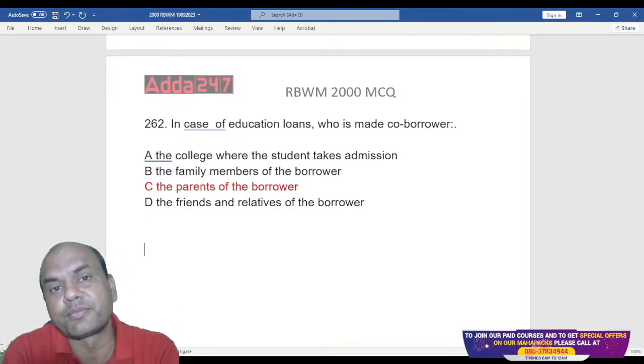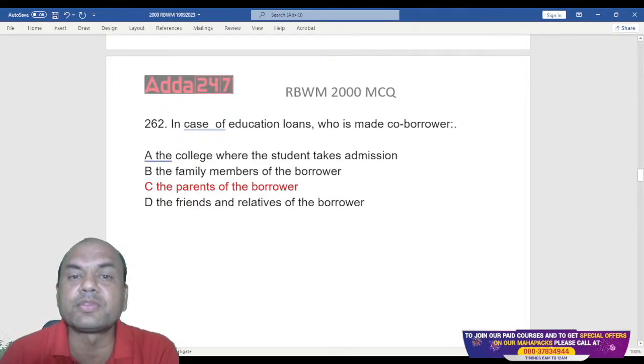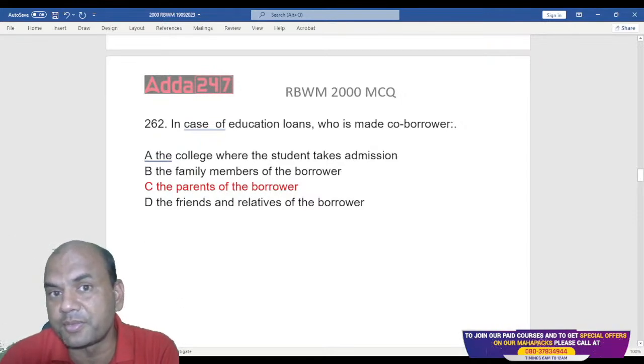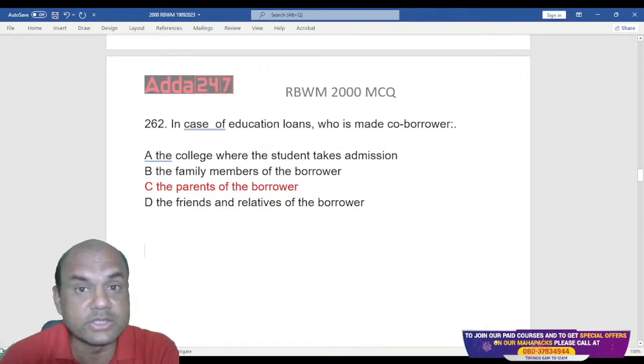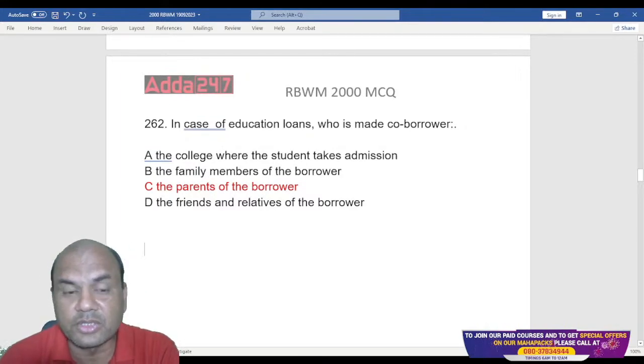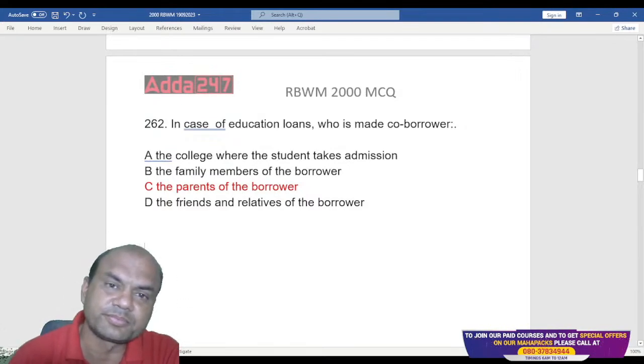The student should repay. But what happens? We take parents as a co-borrower. Why? Because if the student doesn't get a job immediately, or if the student fails, then what? The loan is to be repaid in any case. So that repayment will be done by the co-borrower, the parents. Okay.